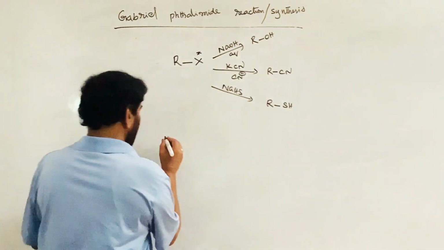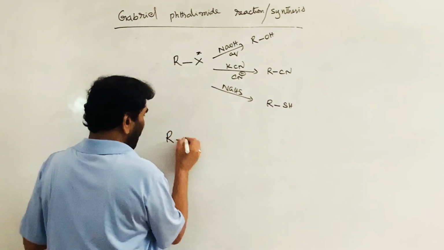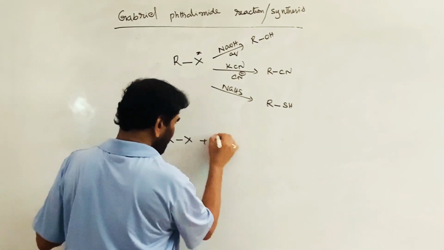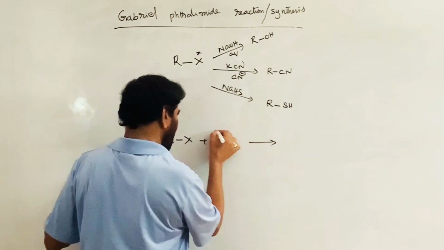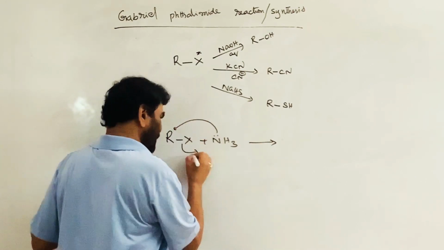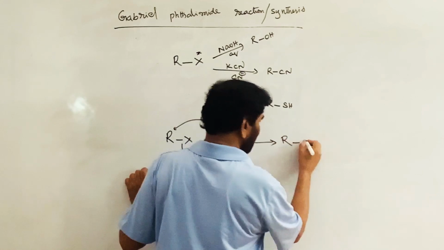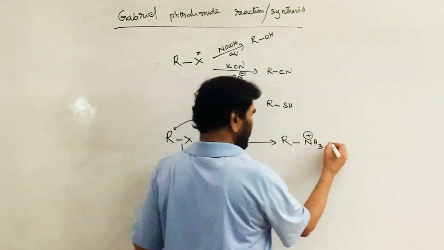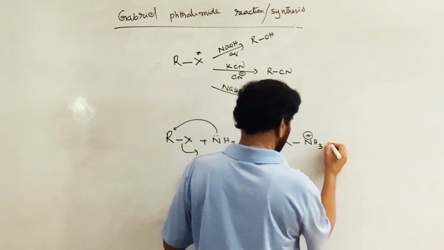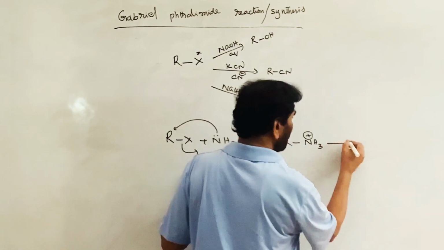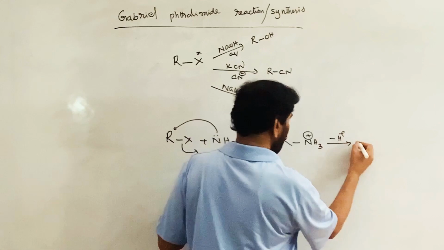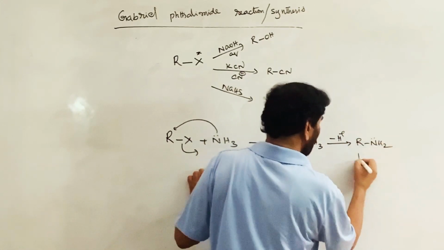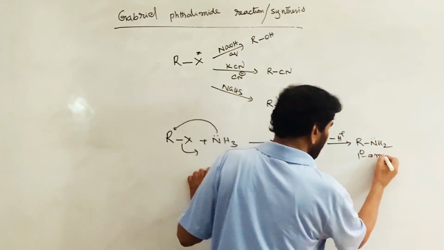Alkyl halide is treated with ammonia, the molecular nucleophile. It attacks the alkyl halide and is converted into the protonated primary amine, RNH3+. This loses H+ and is converted into RNH2. See, a primary amine is formed.